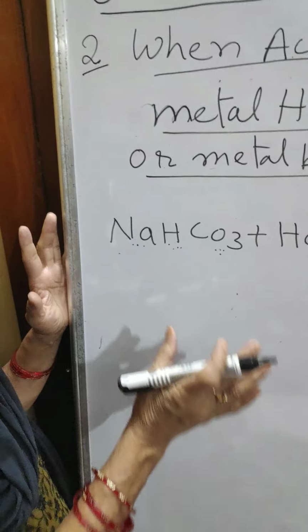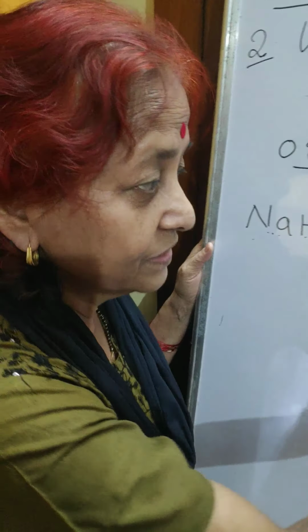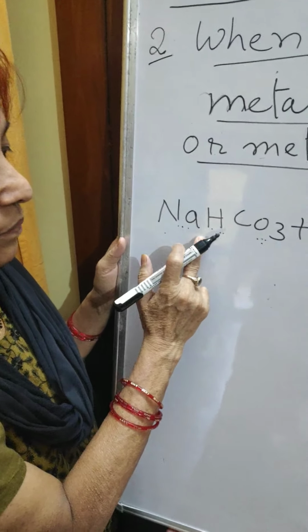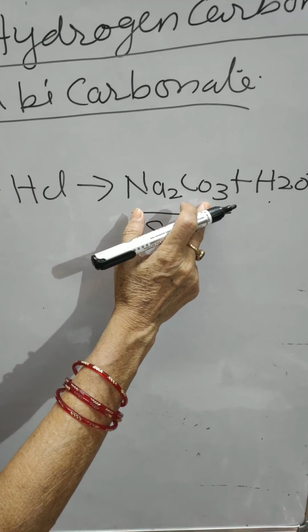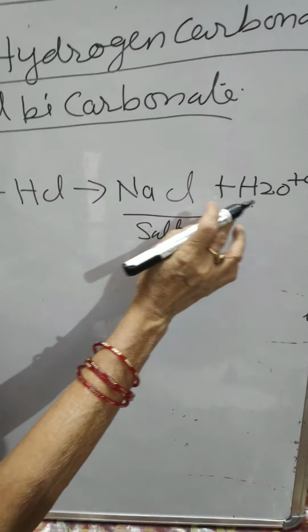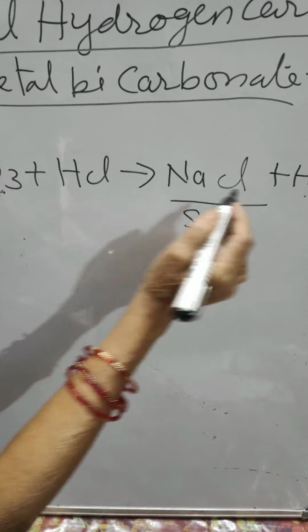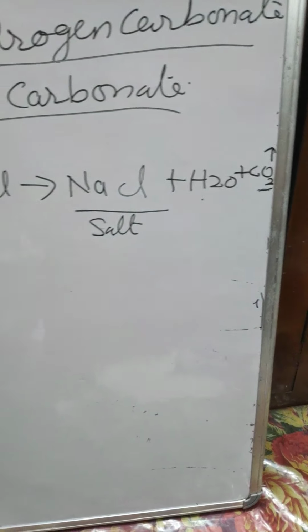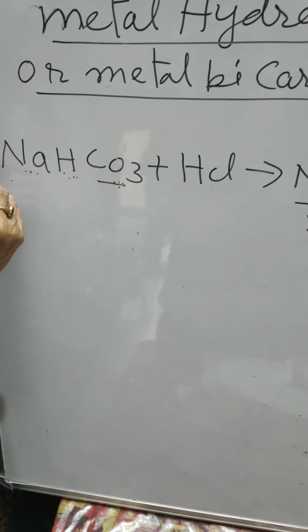Now I am writing only the equation on the blackboard, but in the examination you have to write a full sentence: that when sodium bicarbonate reacts with hydrochloric acid, it forms sodium chloride and water and carbon dioxide. Sodium chloride is the salt. Now it is clear. Here is a carbonate, that is why it will evolve carbon dioxide gas. You have to write the full sentence. After that you have to write this equation.